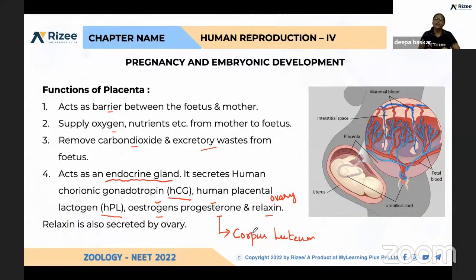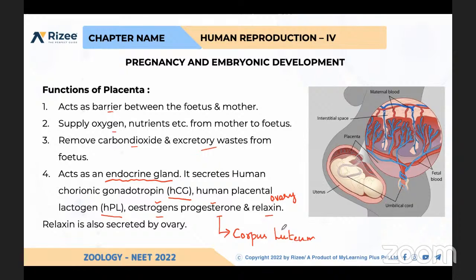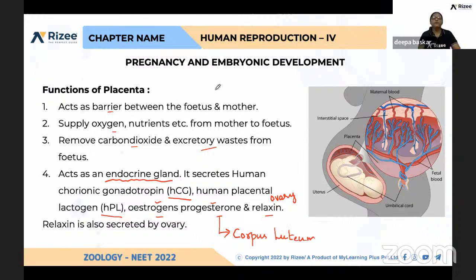Okay, during childbirth the cervical region should get relaxed to create the ejection reflex. So this relaxin hormone is needed during parturition. Clear?